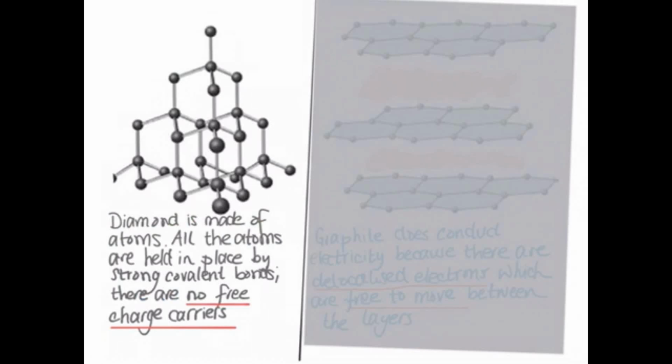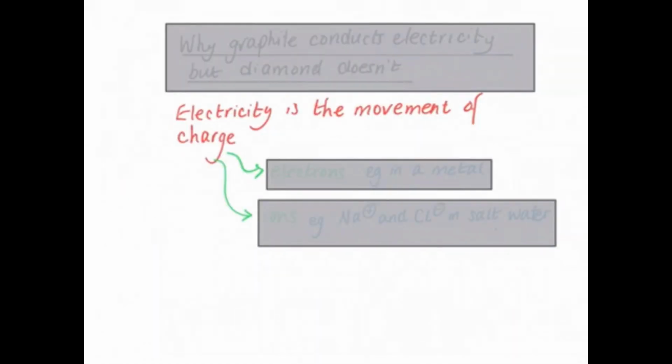So diamond is made of atoms. All the atoms are held in place by strong covalent bonds. There aren't any free electrons because all the electrons are tied up in bonds, and there aren't any ions. So graphite conducts electricity because there are free delocalized electrons, but diamond does not conduct electricity because diamond has no free electrons and no free ions.